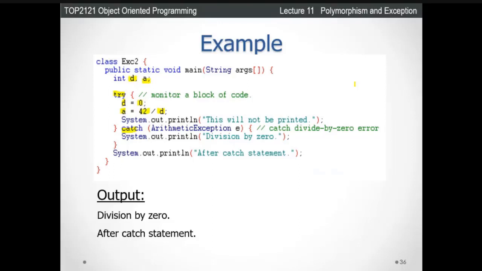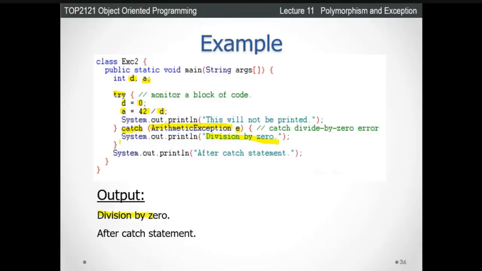Now if this error comes, it will be caught here through the ArithmeticException class, object e. So divided by 0 is an error, it will catch here, and immediately display the output "divided by 0". That means this is an error, divided by 0.